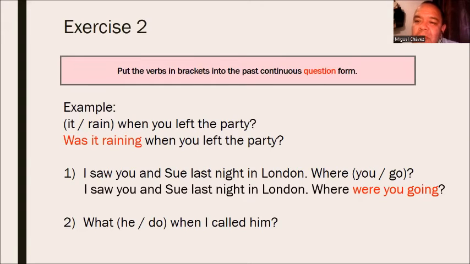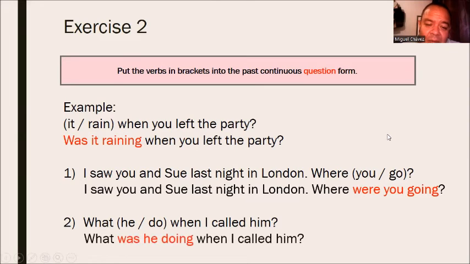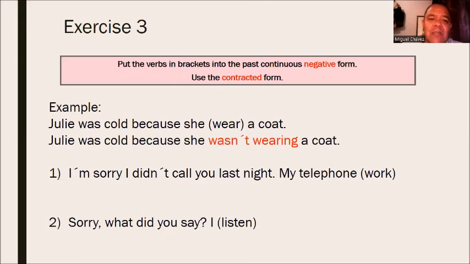Number 2, please. Another volunteer for number 2. What was he doing when I called him? Mayrani. What was he when I called him? No, because we have the main verb do. Ah, okay. What was he doing when I called him? Yes, thank you so much. What was he doing when I called him? Okay, thank you, Mayrani.